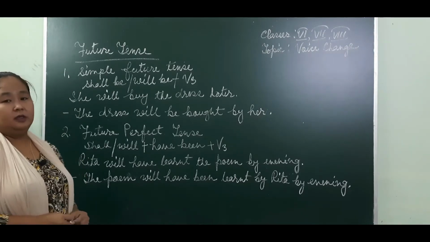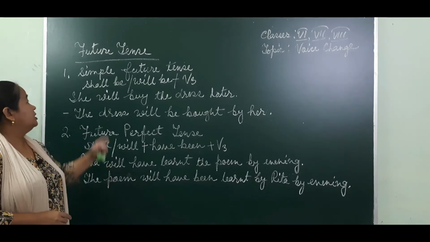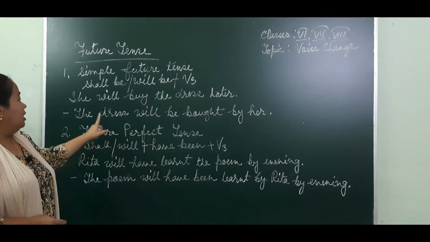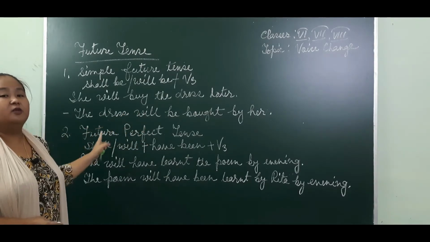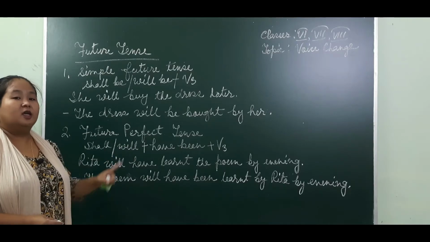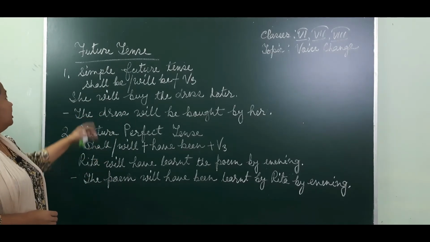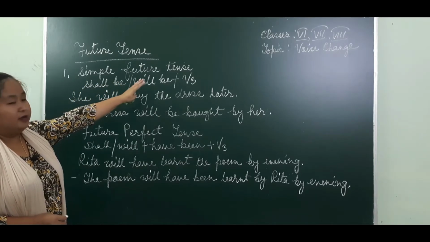So now we have future tense. For future tense we have only two forms, that is simple future tense and future perfect tense. Future continuous tense and future perfect continuous tense do not have passive form. So we have only these two forms. For simple future tense, the verb we use is shall be or will be, then verb 3.